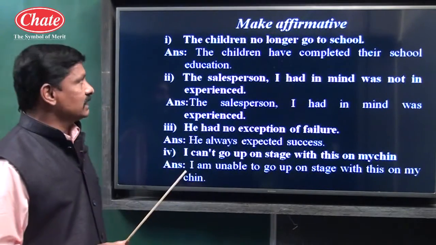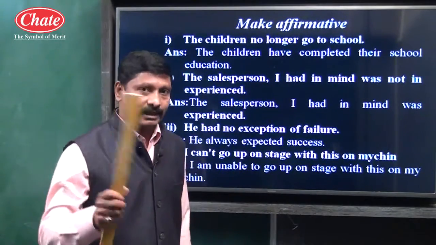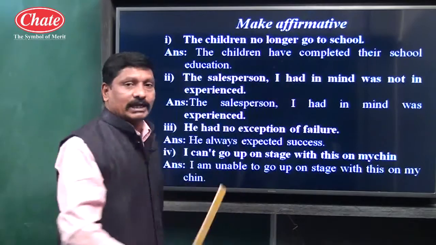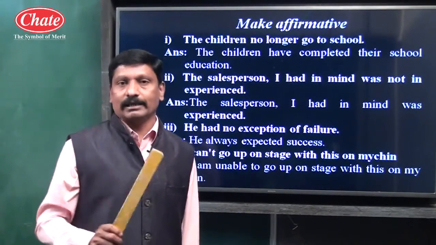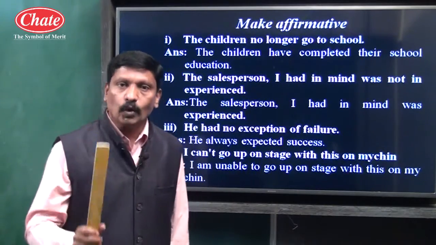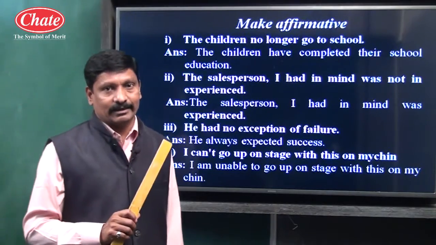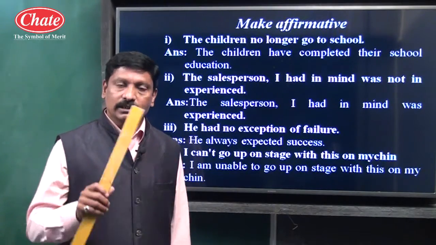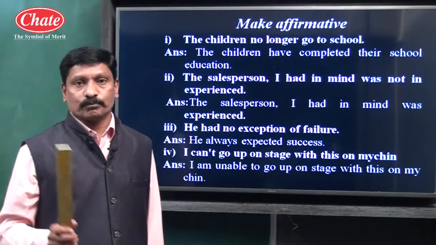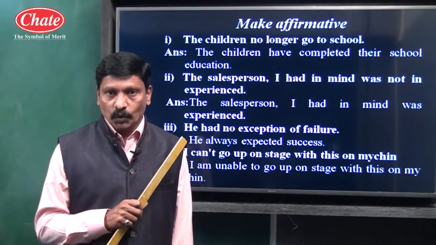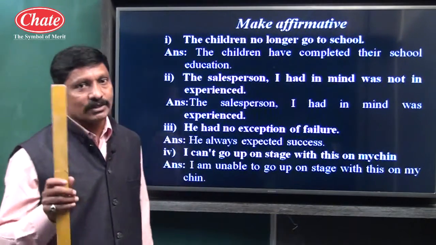In assertive sentences, there are two subtypes: assertive sentence can be affirmative or negative. An affirmative sentence does not contain words like no, not, never. And if in a sentence the words no, not, never are used, that is called a negative sentence.